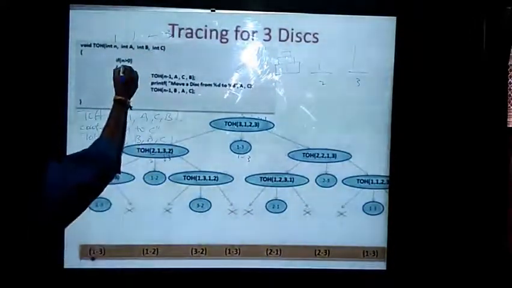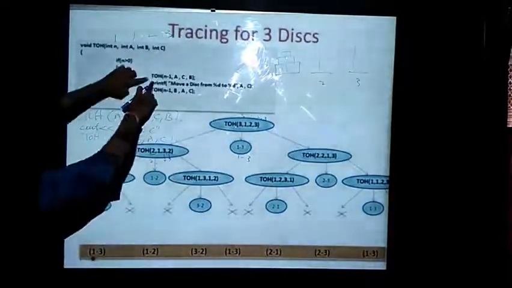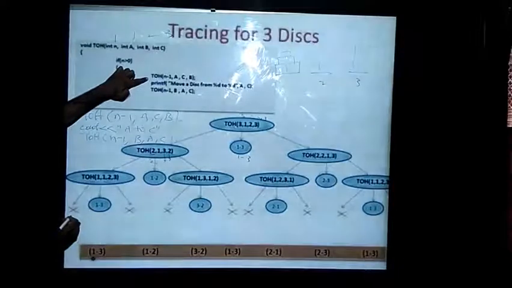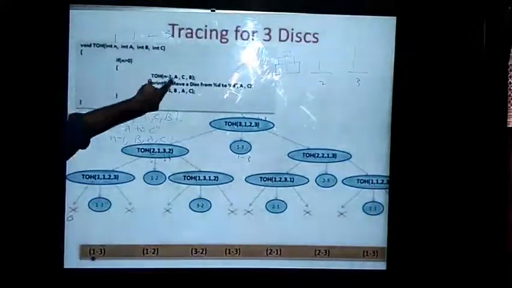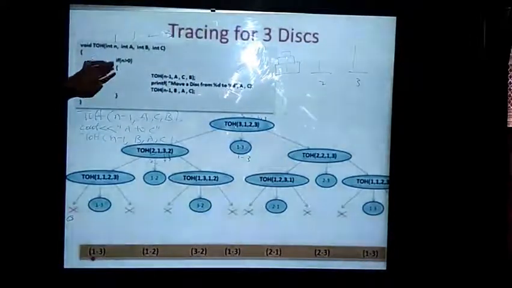Again it will be checking 1 greater than 0. Yes, it is greater than 0. Then again I will be making a function call, that is n minus 1, that is 0. No need to swap, no need to do anything. Why? Because when n is greater than 0, then only we will be doing something.